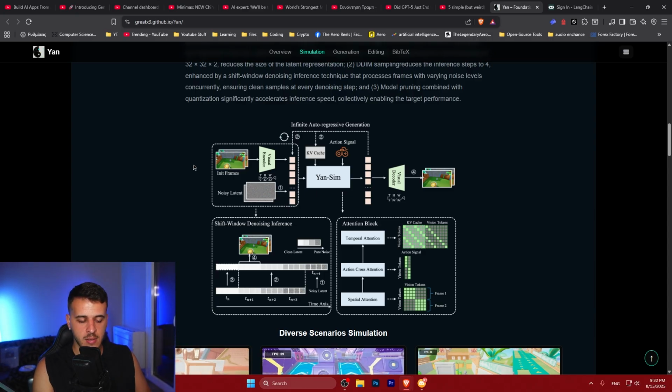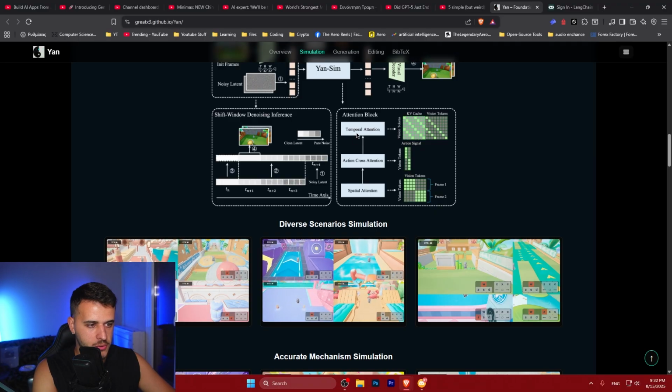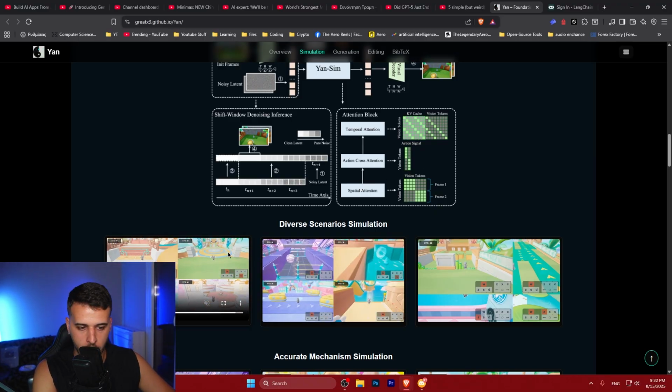So this is an interactive video generation model. You use the controls and that is also handled. So it looks a little bit conditional on text, that is the action signal, a very specific text mode. They also have swift window denoising inference, which is interesting. And this is how the attention block looks. I'm not going to go into the details.